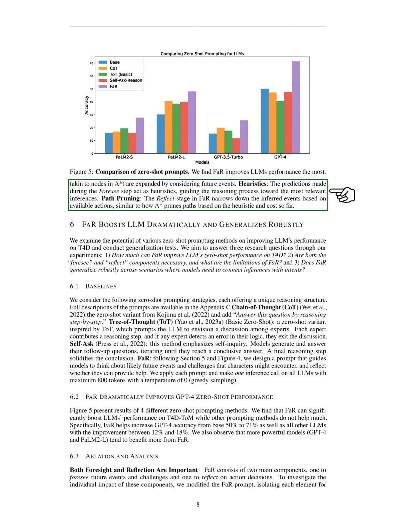We considered several zero-shot prompting strategies, each offering a unique reasoning structure. These include the chain of thought, COT, tree of thought, TOT, self-ask, and FaR methods. Full descriptions of the prompts are available in the appendix. In conclusion, our FaR method dramatically improves LLM performance and generalizes robustly.